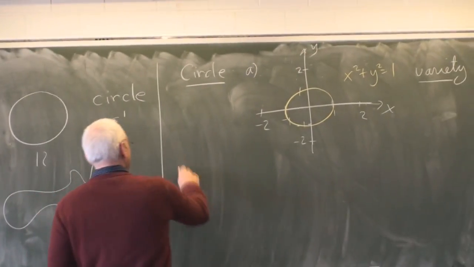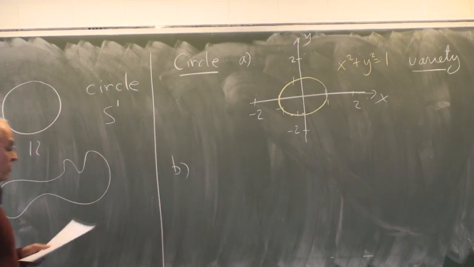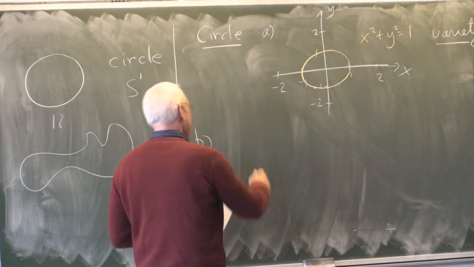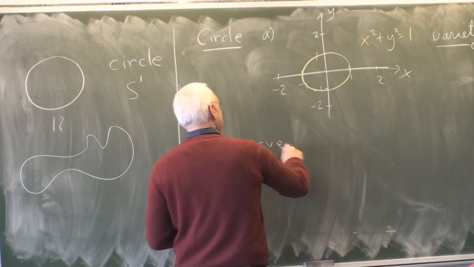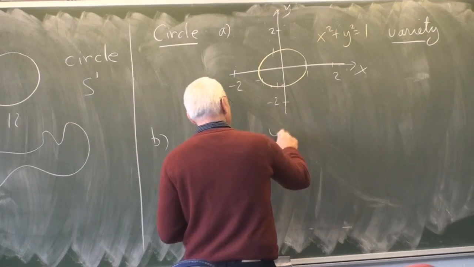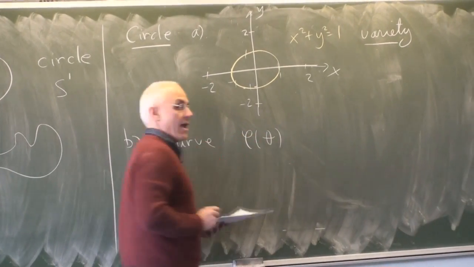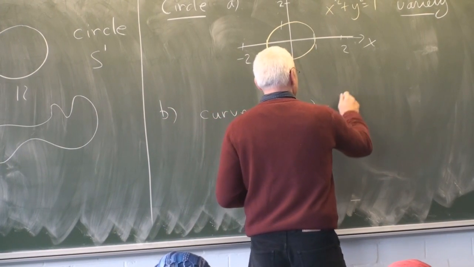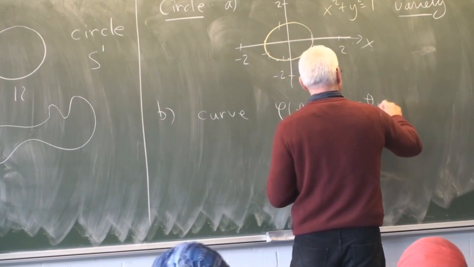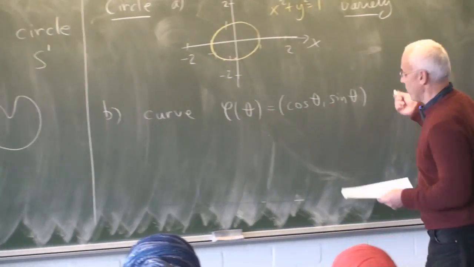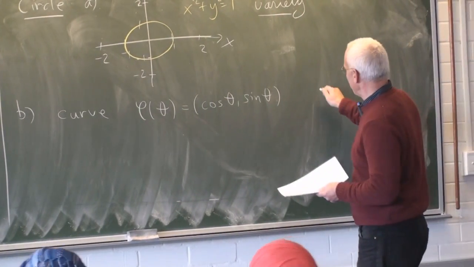Another way of thinking about the circle is as a curve. We can think of it in the same way, but as being given by the motion of a particle. The standard way of doing that is to introduce an angle theta and say phi of theta is cosine theta, sine theta. Then we have to prescribe what's happening to theta.